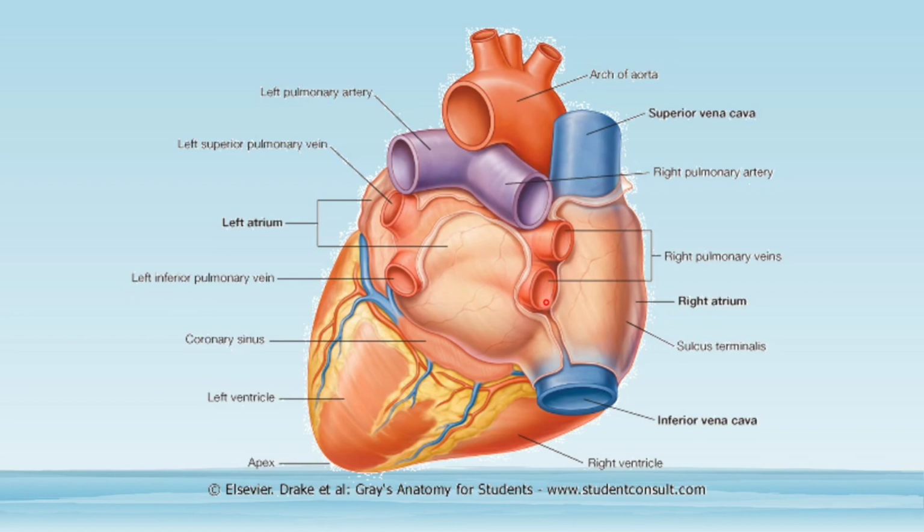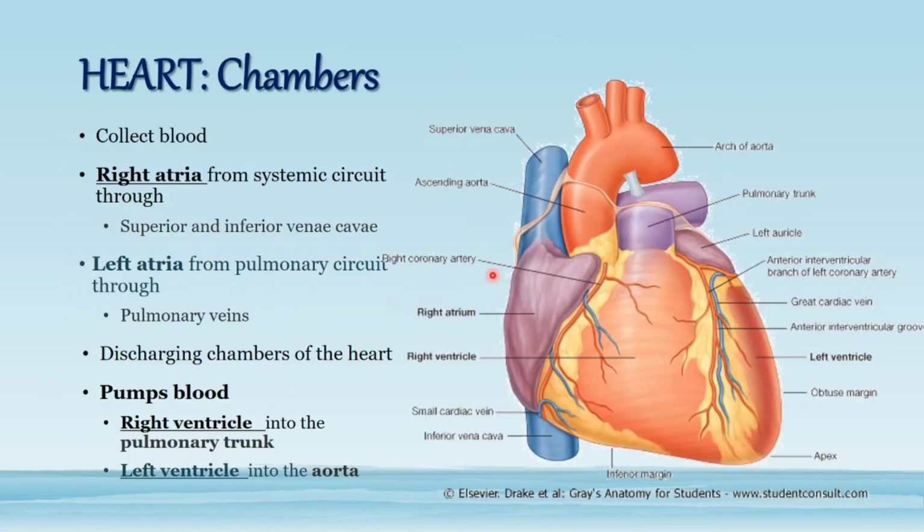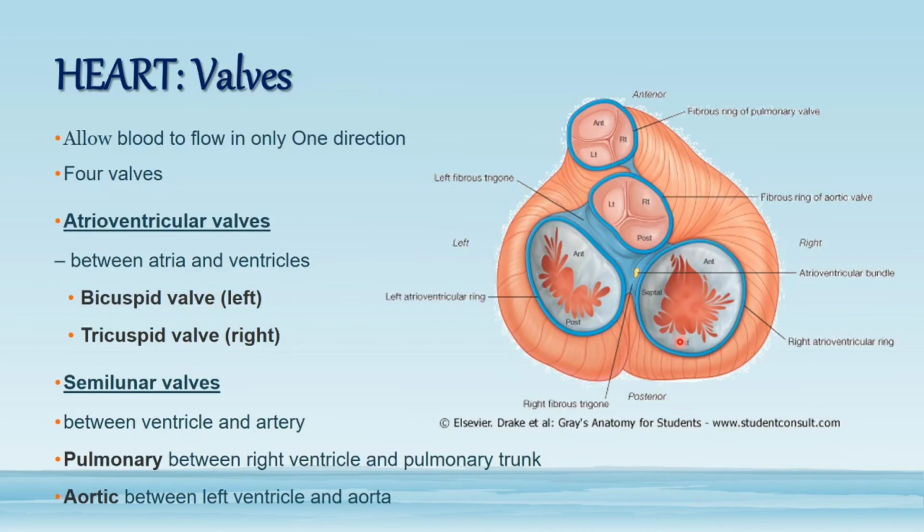Then blood in the left atrium that is oxygenated is going into the left ventricle, and from left ventricle with pumping of the heart this blood is going into the aorta, and from aorta it is going into the systemic circulation. So this is the whole cycle of the blood flow in the heart.